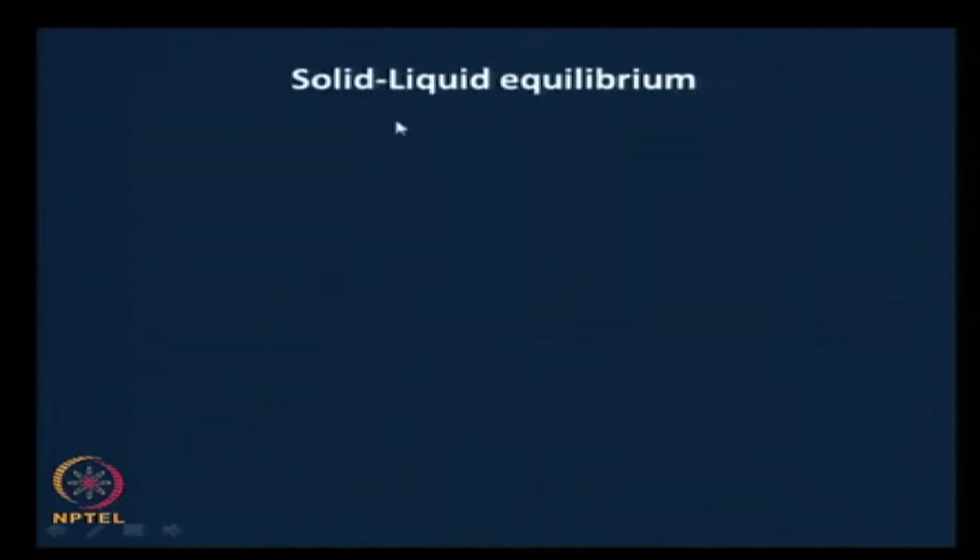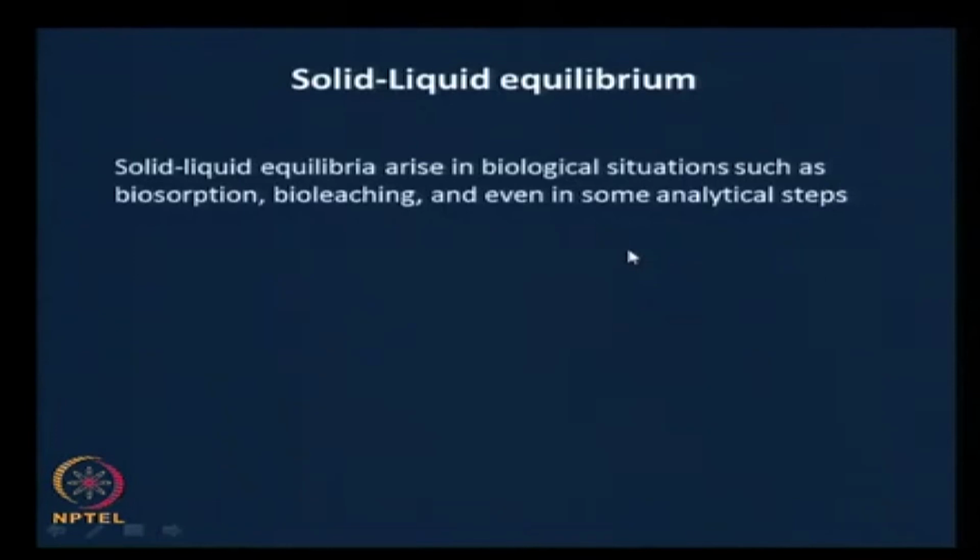So, for completeness, let us actually present this, since we are almost out of time in this particular lecture. It is quite straightforward. It is an example of solid liquid equilibrium. There are many different examples of solid liquid equilibrium in biological systems.